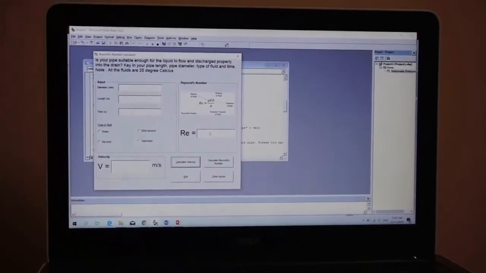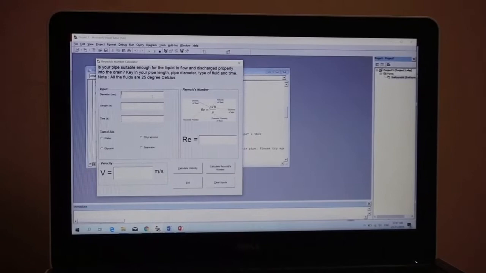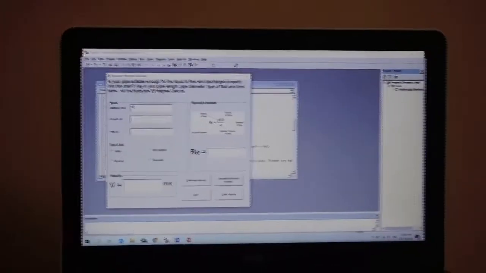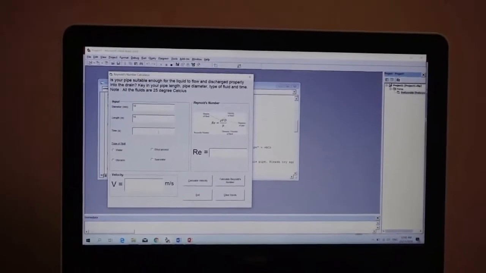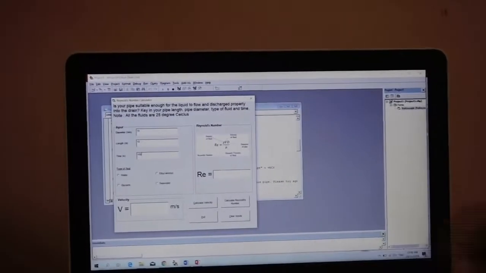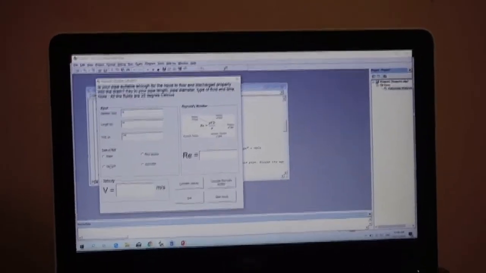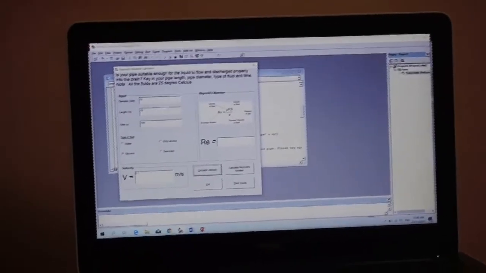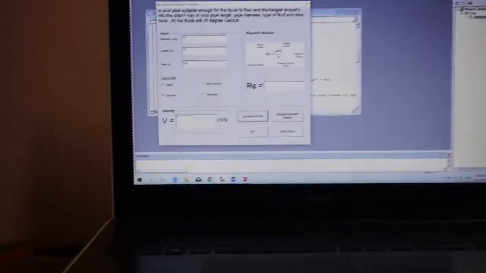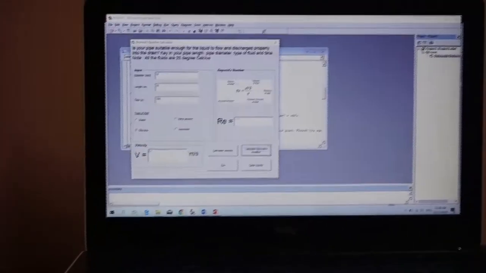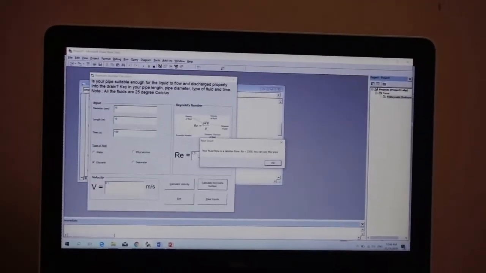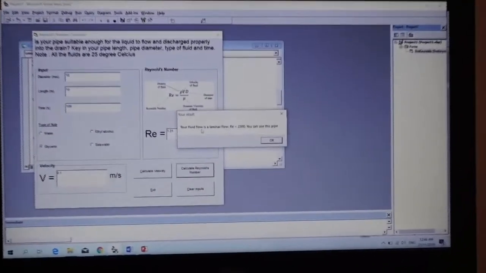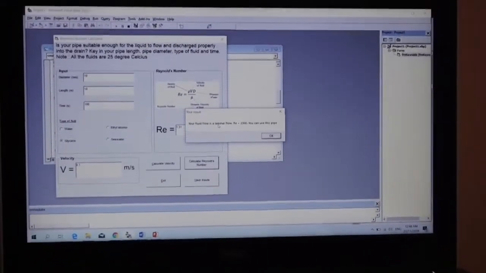Okay, I'm going to show you how this program works. First, for the diameter value, I put 10. For the length, I also put 10. Time, also 10. For the type of fluid, I'm going with glycerin. Click the calculate velocity button, and we get a velocity of 0.1 meter per second. Next, for the Reynolds number, we get 1.31, which means the fluid is laminar flow, so you can use this pipe.